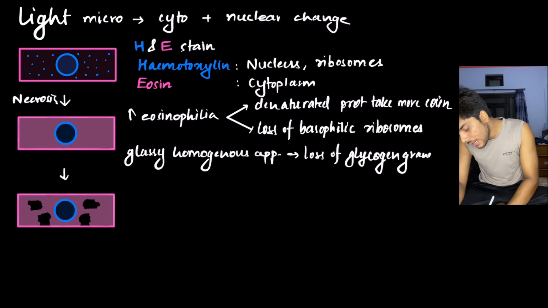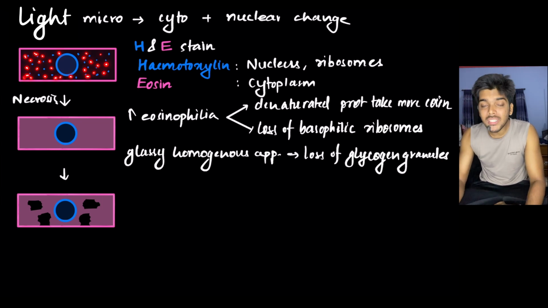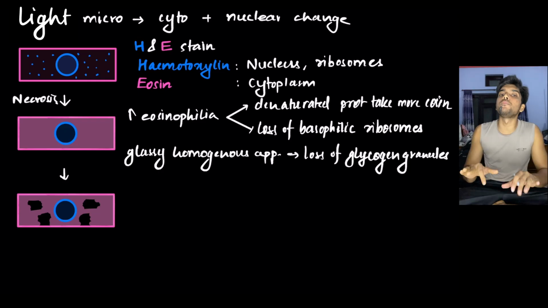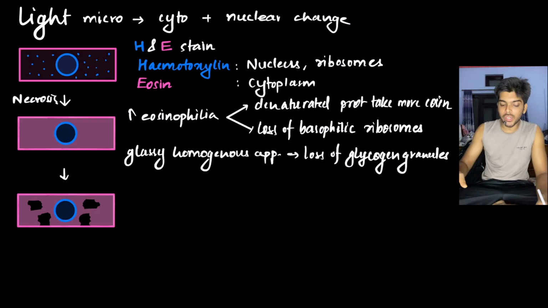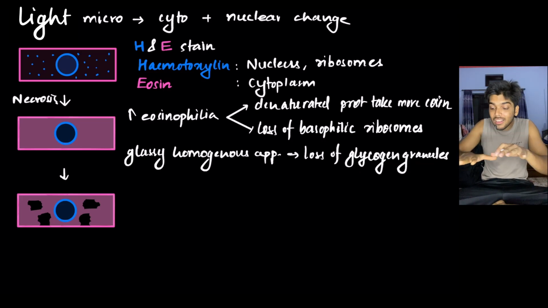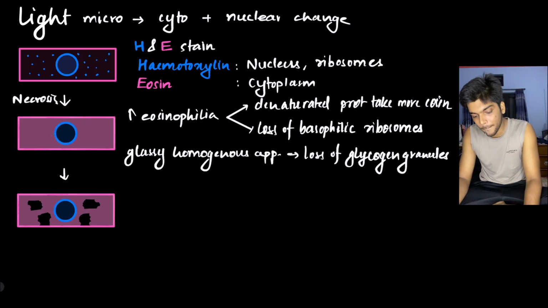See, the cell contains stores of glucose referred to as glycogen granules. When it is irreversibly injured, the glycogen granules containing glucose get used up in order to produce energy. So all the glycogen granules get used up, so there is loss of glycogen granules. When the granular structure is lost, the background becomes plain and smooth. That's why there is a glassy homogeneous appearance.